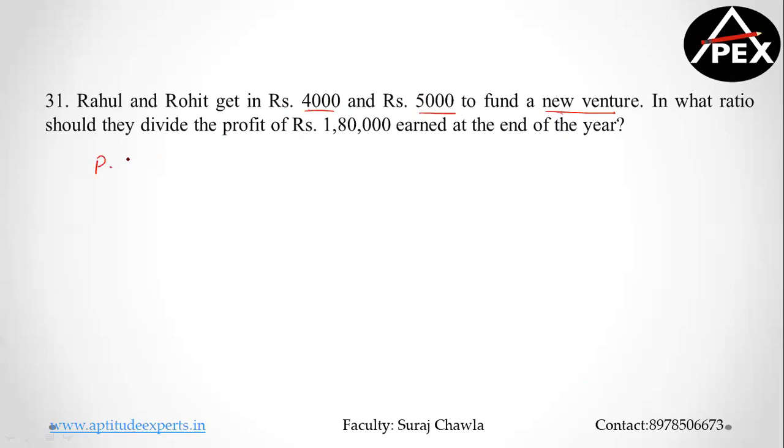So my profit sharing ratio will be nothing but capital invested by the first person into the time period of the first person, and capital invested by the second person into the time period of the second person. Clear? Now they're talking about at the end of 1 year. So whenever I make these kind of statements, please understand we are assuming they are working for 1 year only. So his money has been invested for 12 months, and this guy's money has been invested for 12 months. Clear? So which means the profit sharing ratio is 4:5.